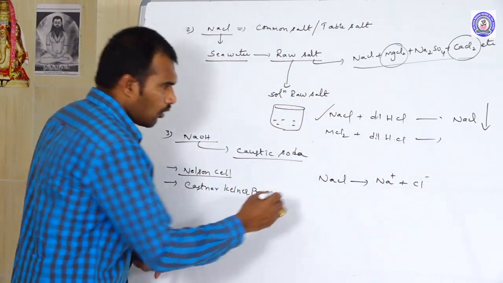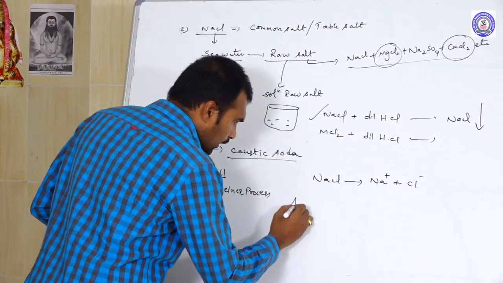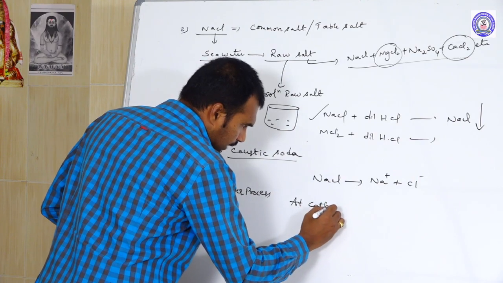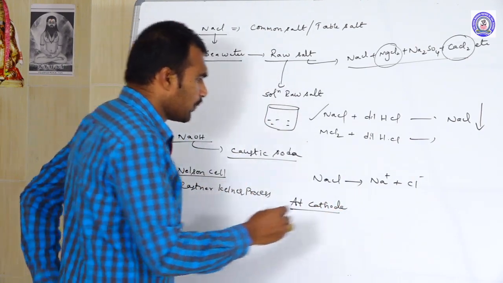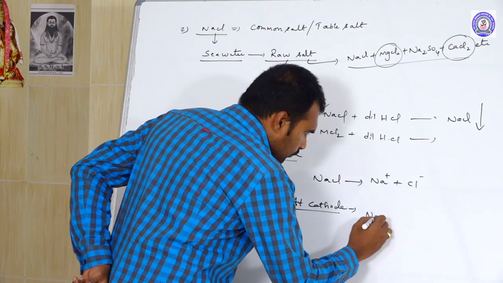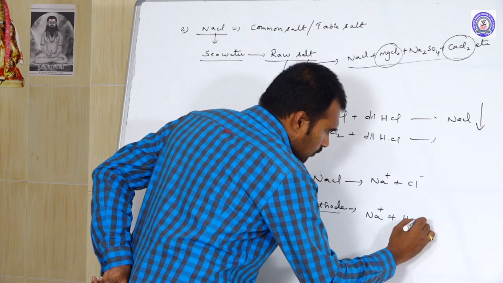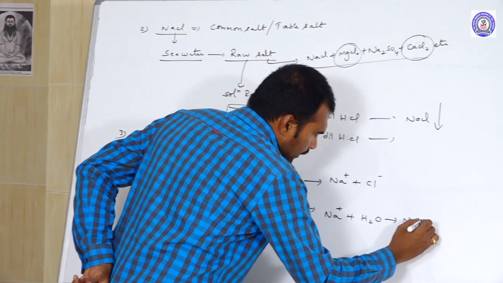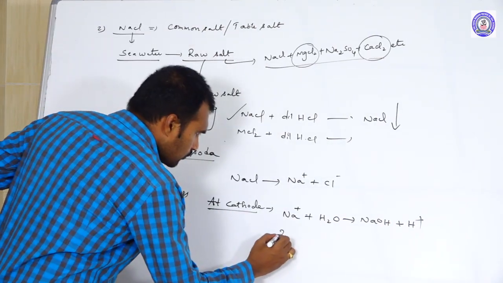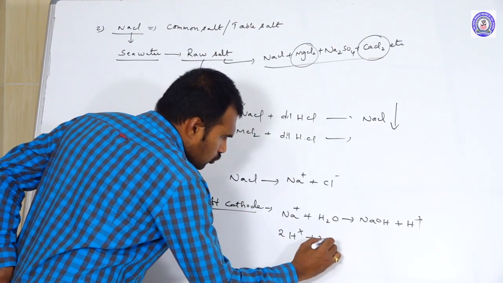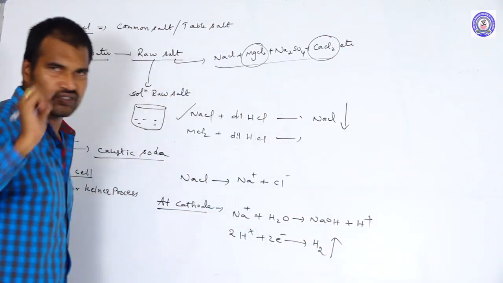The perforated steel acts as the cathode. At the cathode, Na+ with H2O gives NaOH and releases H+ ions. These H+ ions gain 2 electrons by reduction and liberate hydrogen gas.